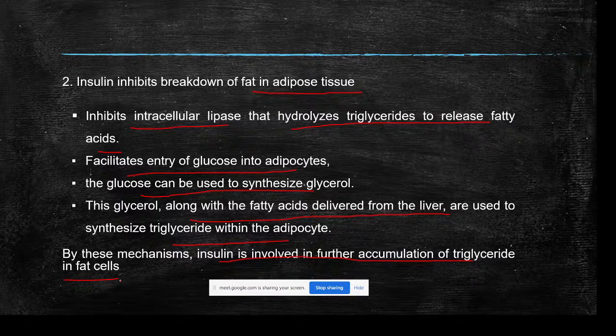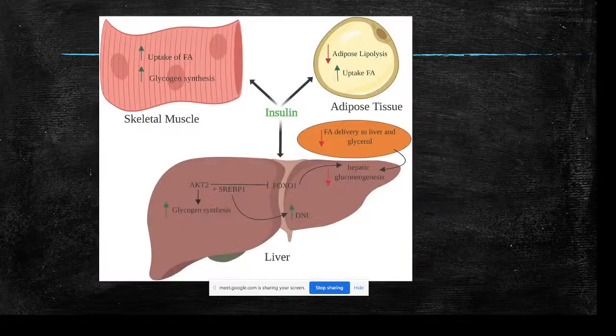Okay, so here you have the summary of the role of insulin. Insulin promotes glycogen synthesis and uptake of fatty acid in skeletal muscles, and in adipose tissue it promotes uptake of fatty acid and decreases lipolysis, and in liver the fatty acid is delivered, that is liver and glycerol.